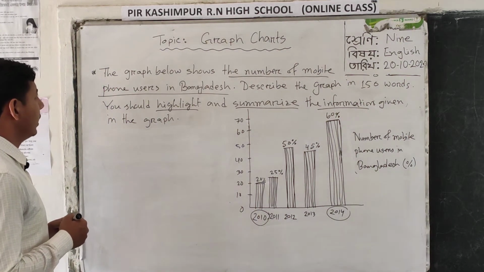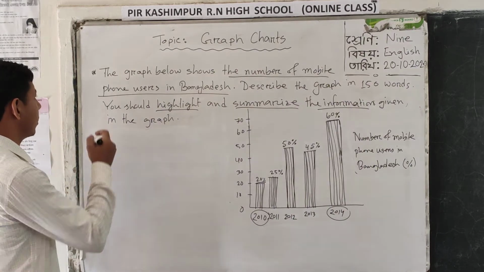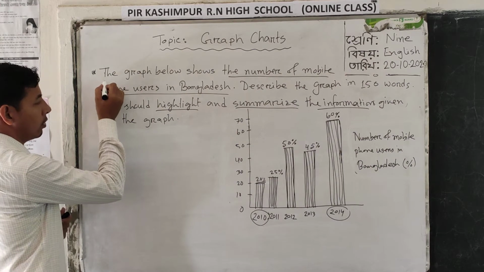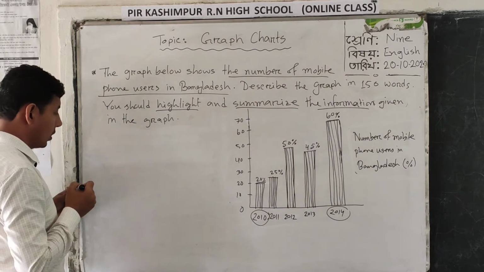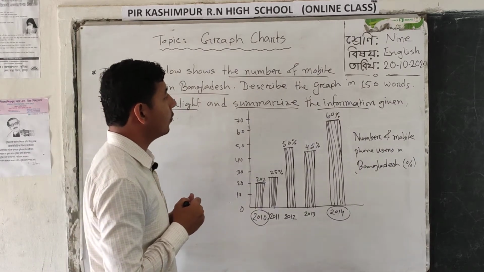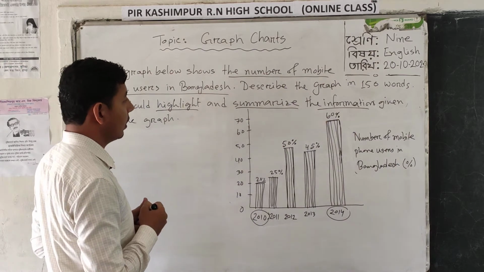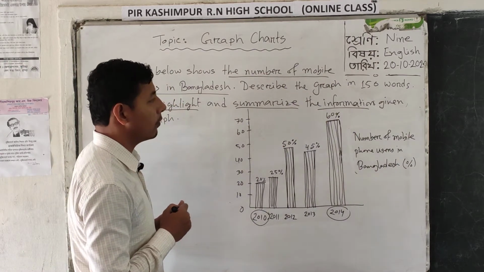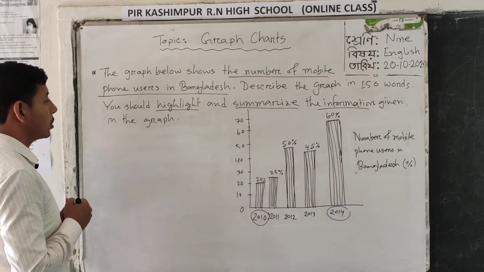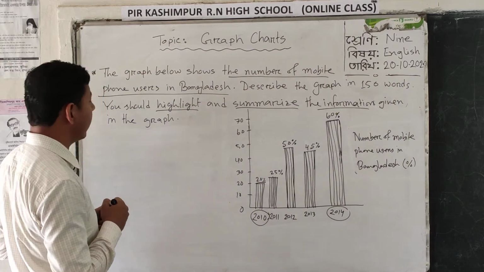First, read out the questions. I have given the questions first, then the graph or diagram. The graph below shows the number of mobile phone users in Bangladesh. Describe the graph in 150 words. You should highlight and summarize the information given in the graph.